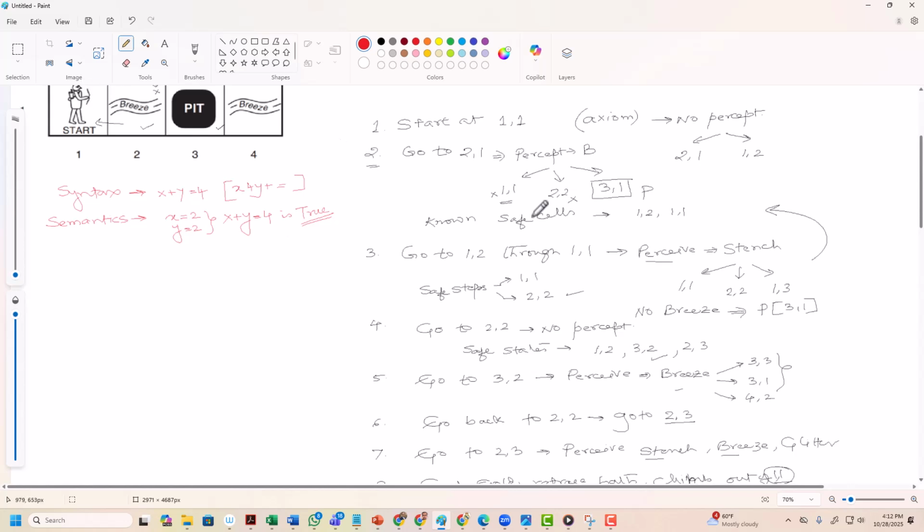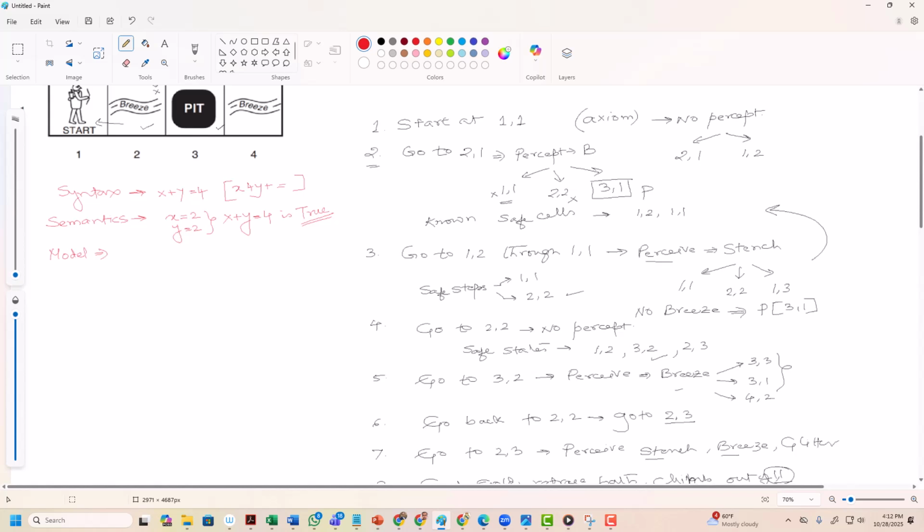Now let's see what a possible world, or model, means. We call it a model. This is a very important concept. A model is a mathematical description of one possible world. It specifies which sentences are true or false.